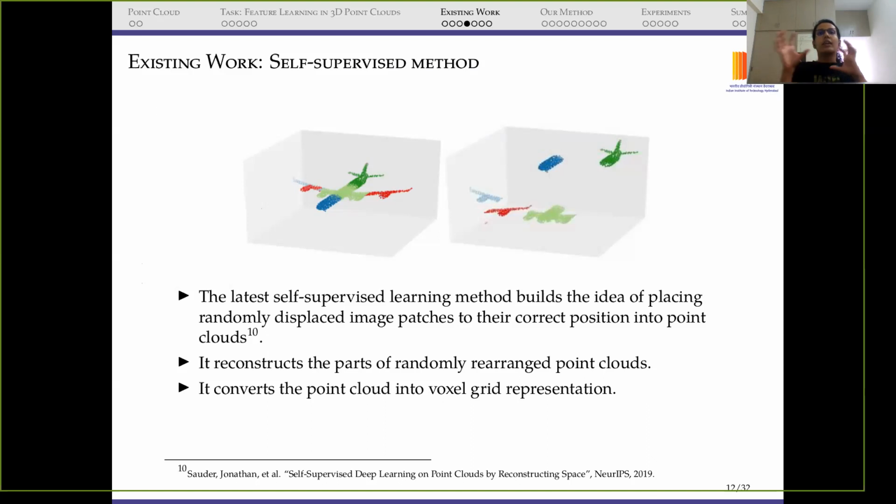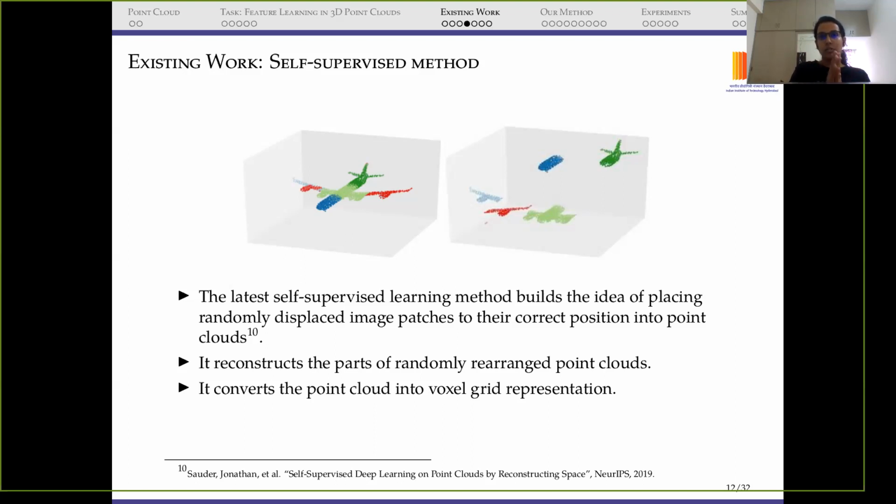Then they randomly displace the parts of the aeroplane, like in the second figure, and try to reconstruct these parts onto their original location using those voxel IDs as self-supervised labels. So this was the idea behind this work, and they convert a point cloud to a voxel grid.